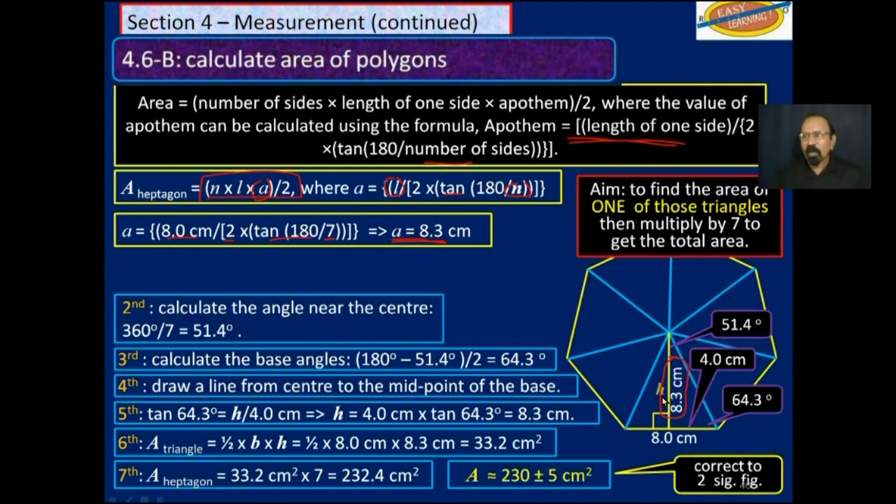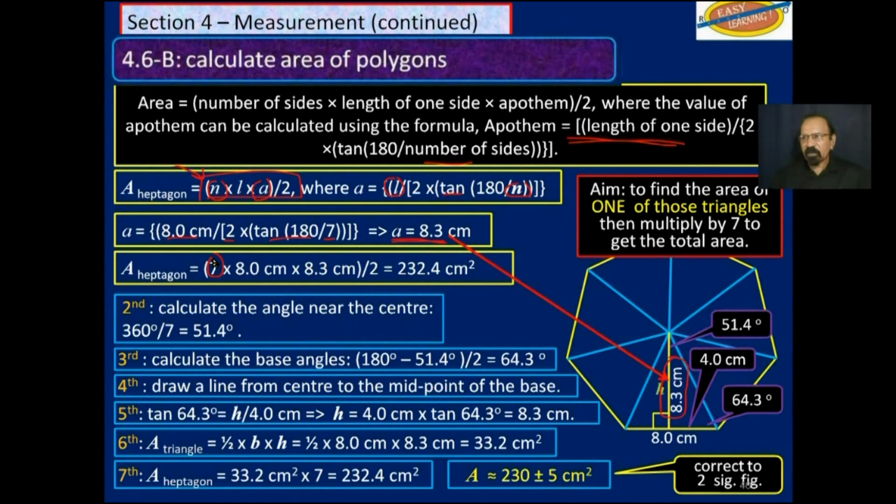So now, if you substitute that in this formula up here, where we have the number of sides, the length of one side, and the apotem, all in one step, you get 232.4 square centimeters, which is what we had down here.